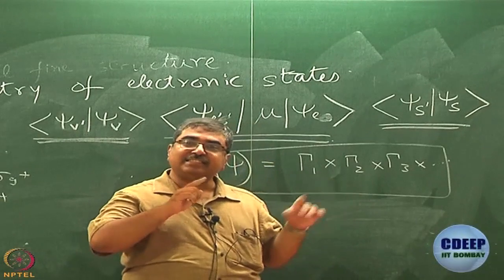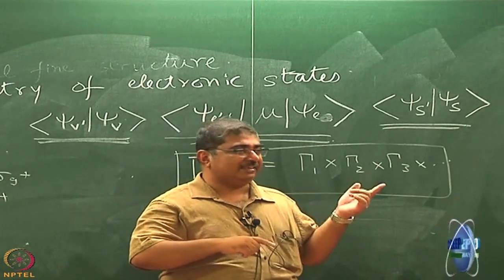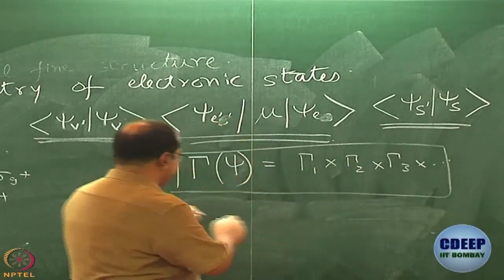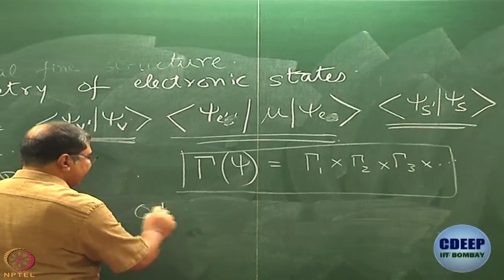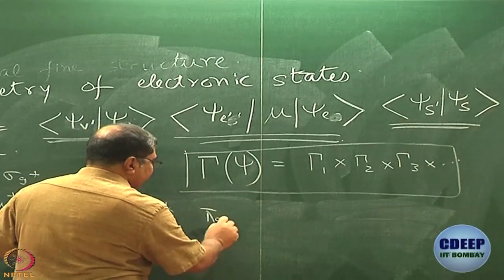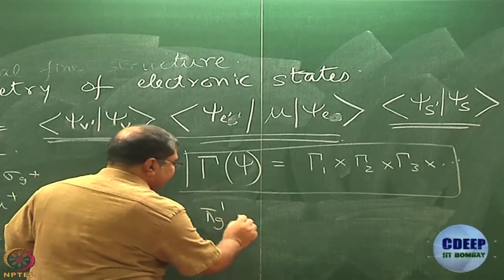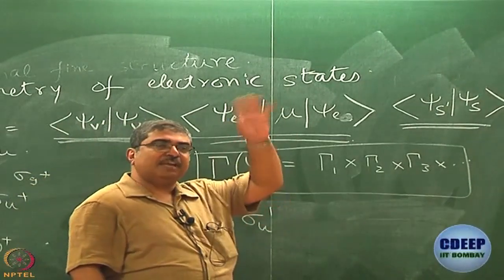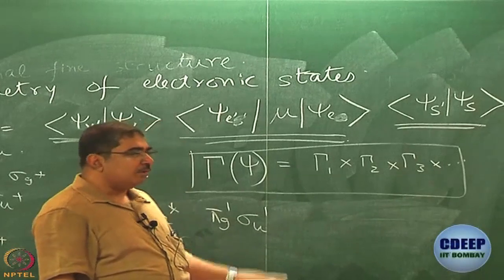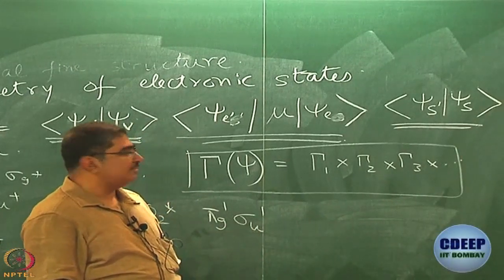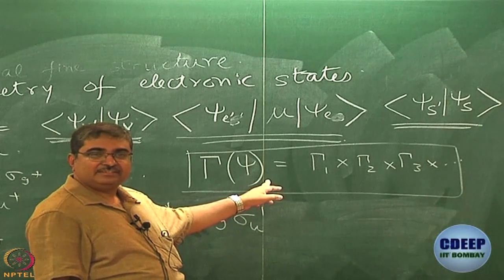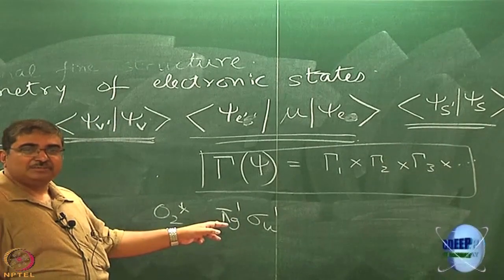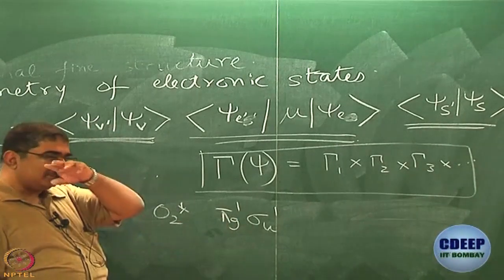But let us say I have performed a transition, okay. Somehow I have one electron in pi g, say dioxygen excited state. This is the electron configuration pi g 1 and let us say sigma u 1. Somehow I have populated an anti-bonding sigma. What will be the symmetry of this state? The same rule applies. Now, first of all, you have to take a direct product of these two. What do you get if you take the direct product of these two?